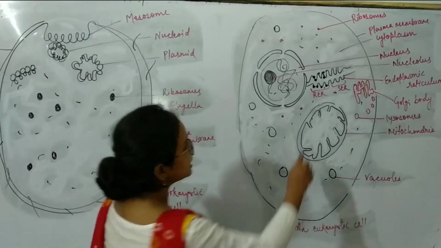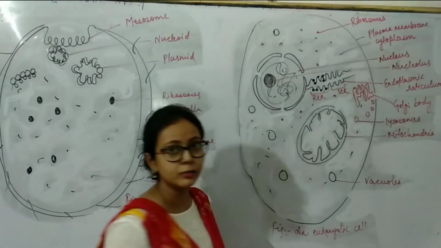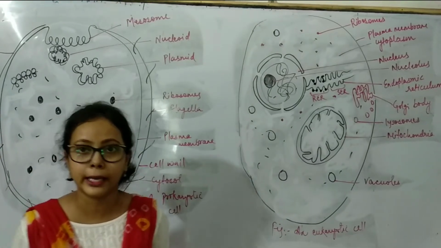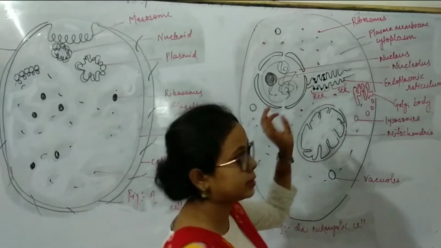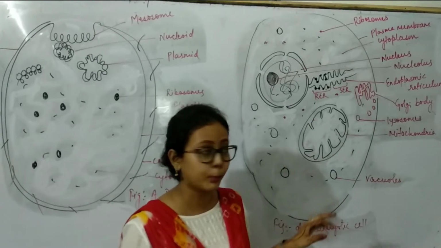Vacuoles. This is the plasma membrane, which is the phospholipid bilayer. This is the ribosome, which is the same here. They are used to synthesize protein.